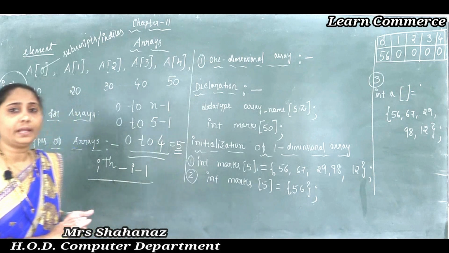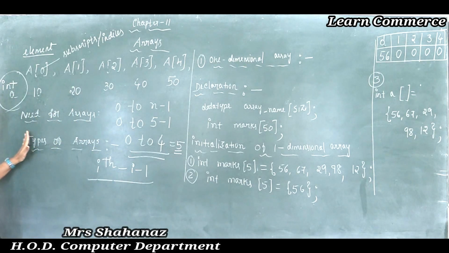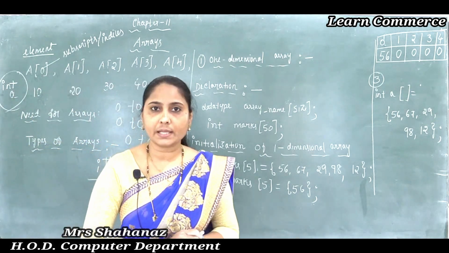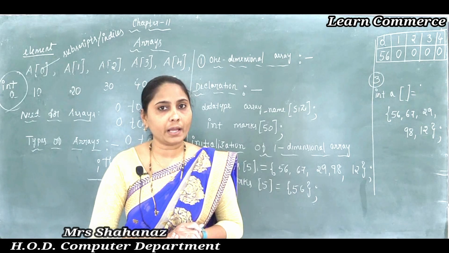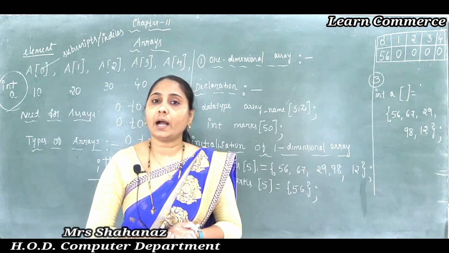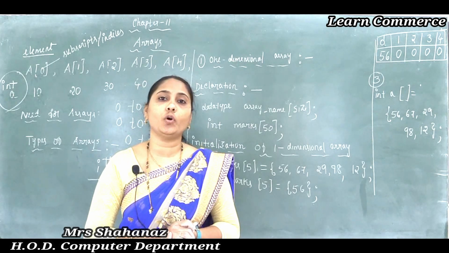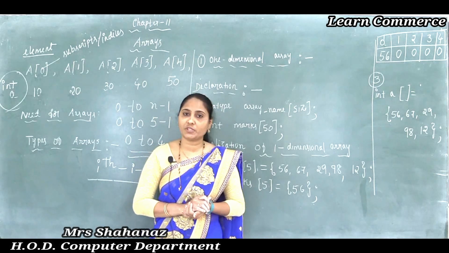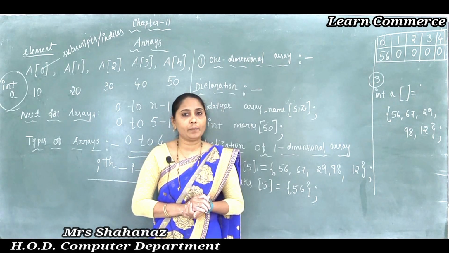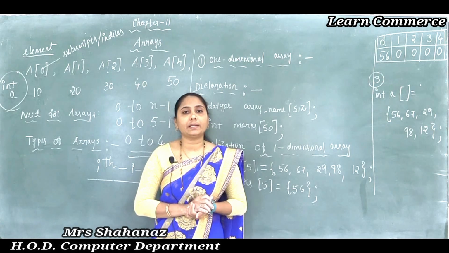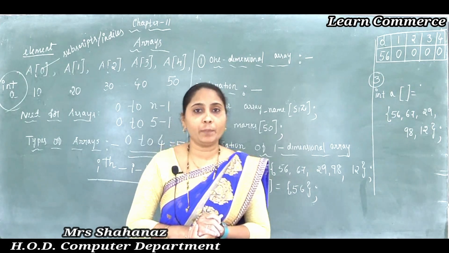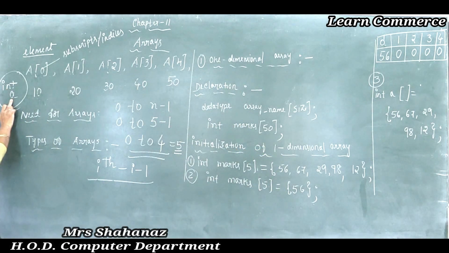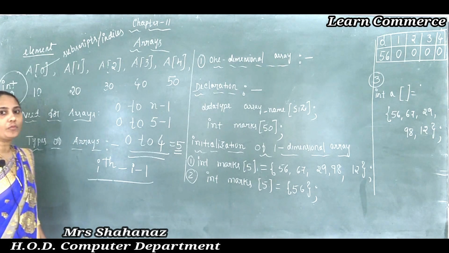Now let's look in another way at the meaning of the array. As we know, an array is a collection of elements, or objects, because the elements are called objects. An array is a collection of objects or elements where all the elements have the same data type and the same name. So this is another way we can say the meaning of the array.